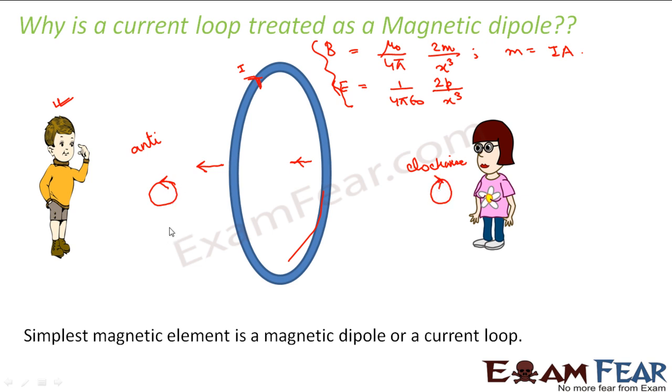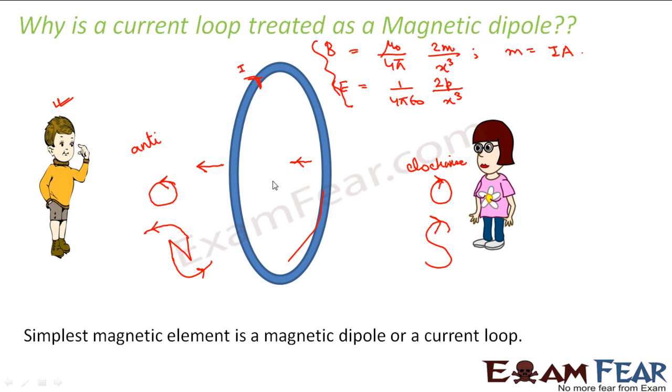So how do we denote the polarity? If the current is flowing in the anti-clockwise direction, it represents north polarity. You can remember it like this: north is the anti-clockwise direction, whereas the clockwise direction means south polarity. So if we look at a current carrying loop from two different sides, we can see two different polarities. For this little boy, the current carrying loop behaves like a north polarity. For this little girl, the same loop behaves like a south polarity.